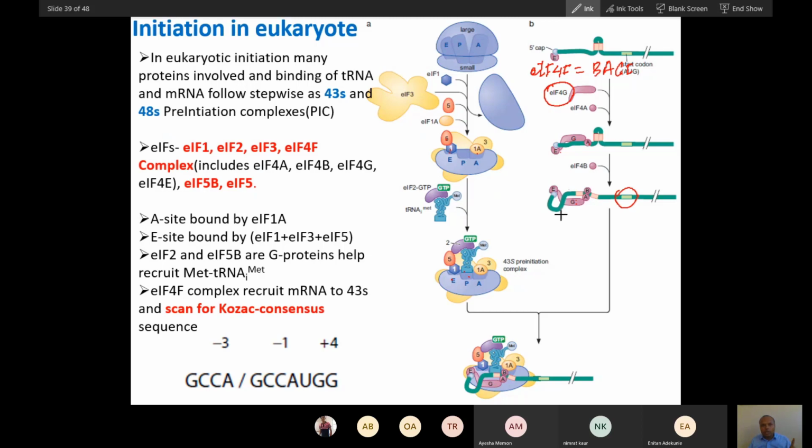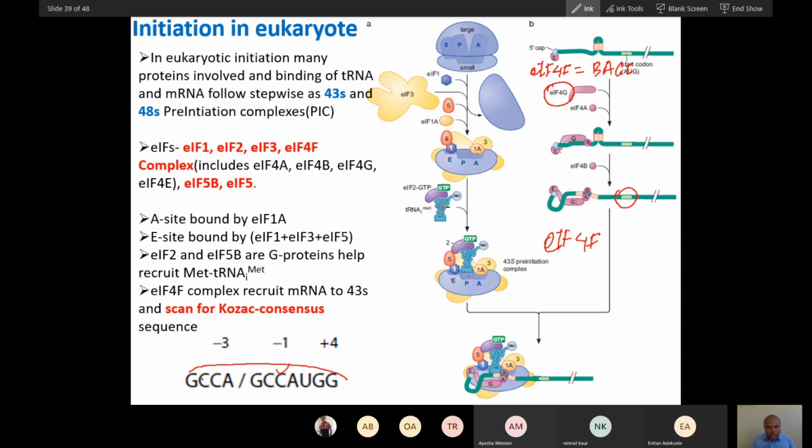So scanning in eukaryotes versus binding with the Shine-Dalgarno sequence is the basic difference. Now this is the Kozak consensus sequence. With this Kozak consensus sequence, protein binds here. This is for protein binding, whereas Shine-Dalgarno is for interaction with the smaller subunit. To this Kozak consensus sequence, eukaryotic initiation factor 4F will bind, and it will help in scanning.